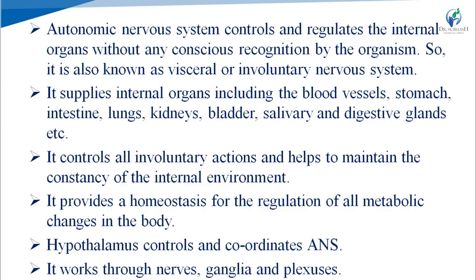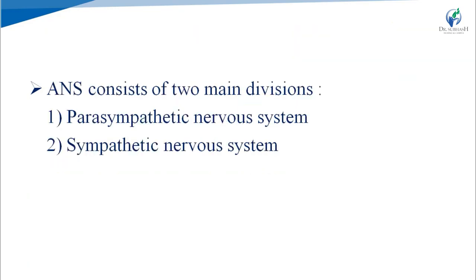Ganglia is an accumulation of neurons, and plexus means a network of vessels or a network of nerves. Means ANS works through neurons, nerves, ganglia and plexus. ANS can be divided into two main divisions, which are parasympathetic nervous system and sympathetic nervous system.